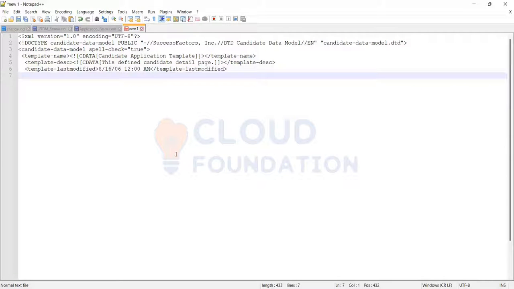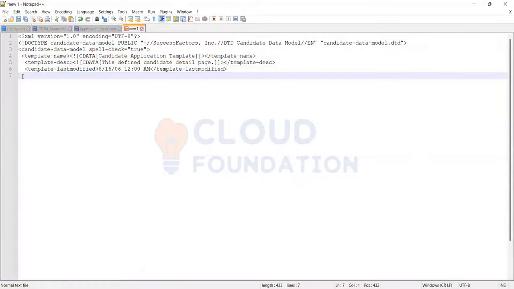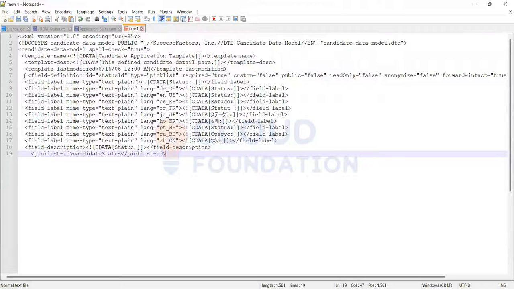Next part is defining the fields. The template last modified date is updated automatically. For example, here it says it hasn't changed since 2016. If I update that manually, you just have to go and do whatever editing is needed here and import it. This gets automatically updated, so you can ignore this part.